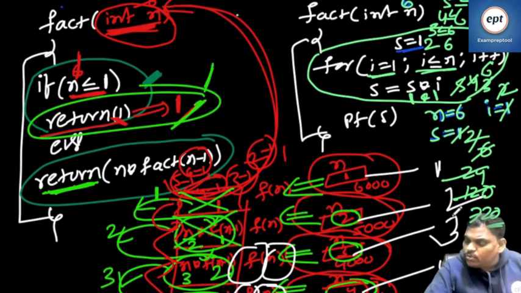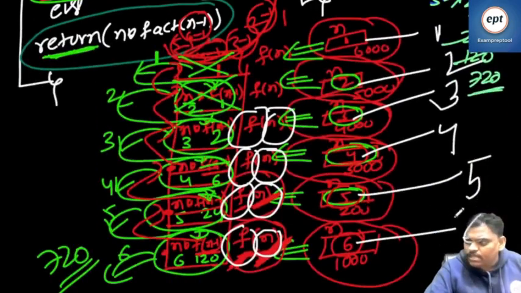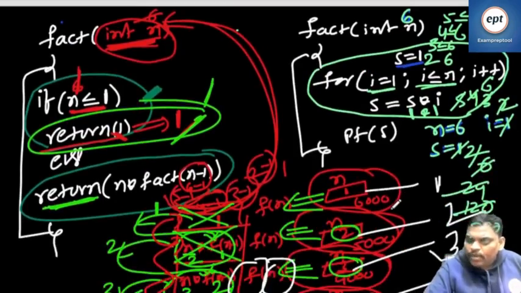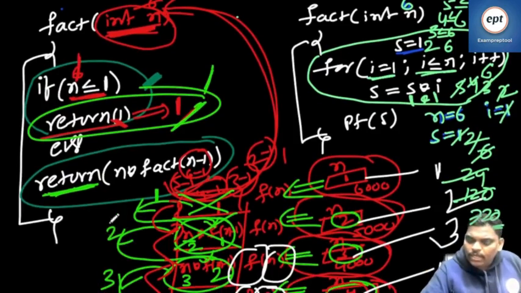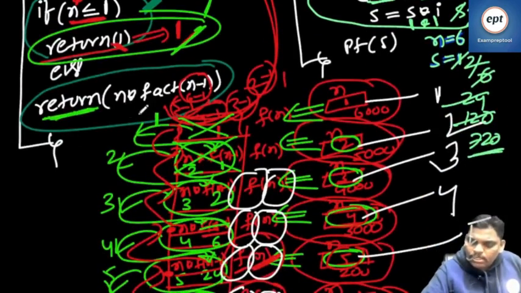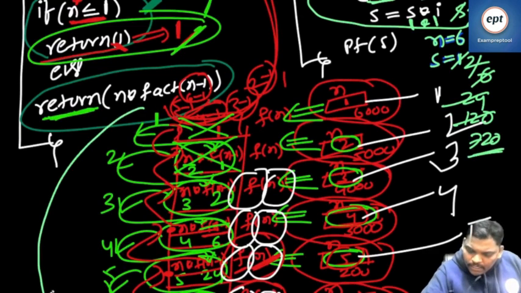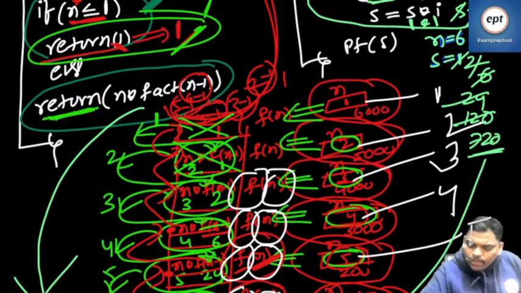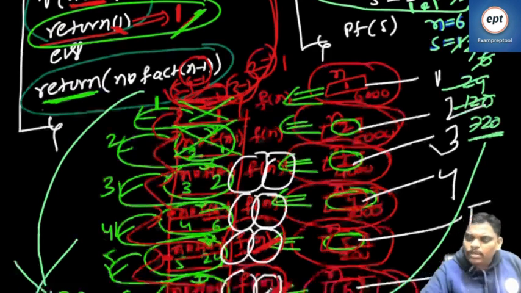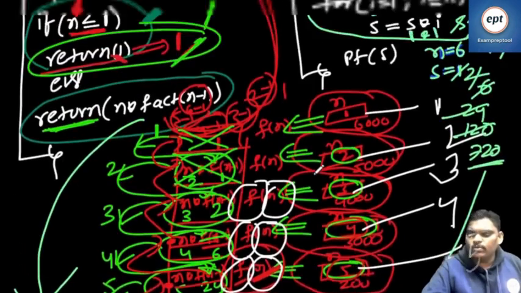So what I mean to say is, for the factorial, it is a recursive program. See this one. So factorial of 6 is 720. For the factorial, it is also a non-recursive program. This is also 720. For every recursive program, a non-recursive program is possible.